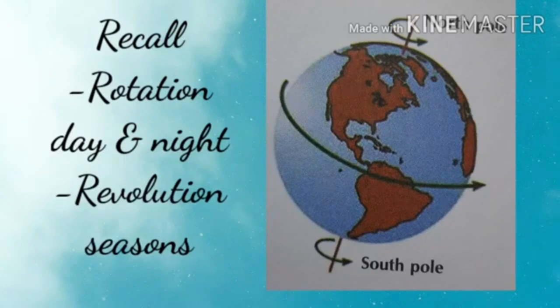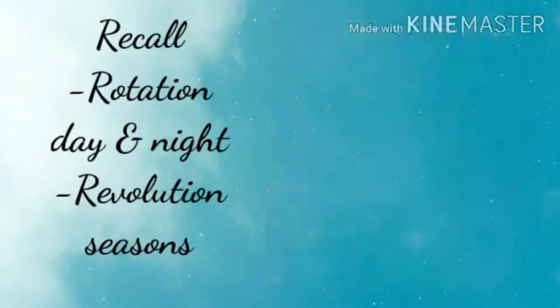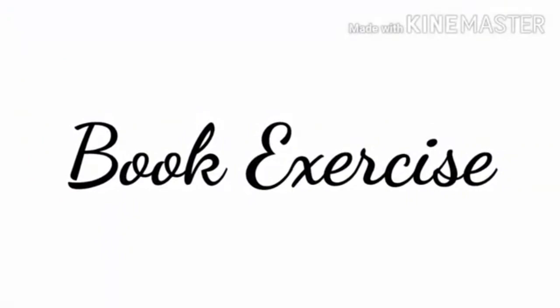Children, rotation causes day and night. Revolution causes seasons. There are 4 seasons: summer, winter, autumn and spring. Okay children, now I am going to give the book exercise.